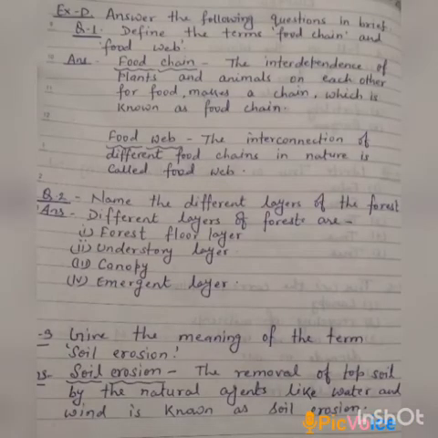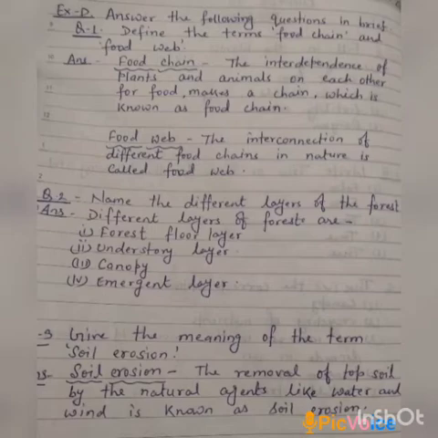Now exercise D, in which you have to answer the given questions in brief. Question number 1 is define the terms food chain and food web. The interdependence of plants and animals on each other for food makes a chain, and that chain is known as food chain.